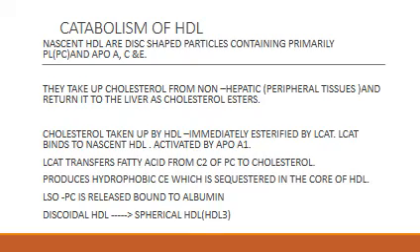Now what is released is the lysophosphatidylcholine, because it has lost one of its fatty acids, and this lysophosphatidylcholine gets bound to albumin and gets released. As more and more cholesterol is concentrated as cholesterol esters in the core of HDL, the shape of HDL then changes from a discoidal shape to a spherical HDL.